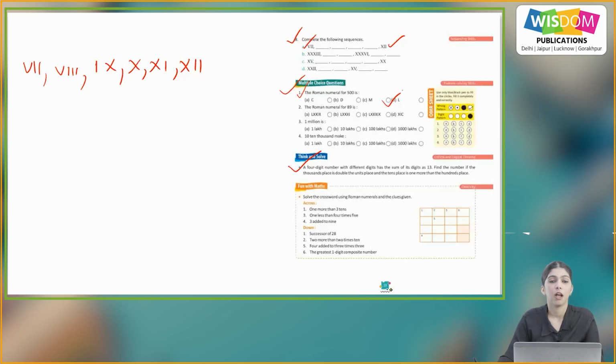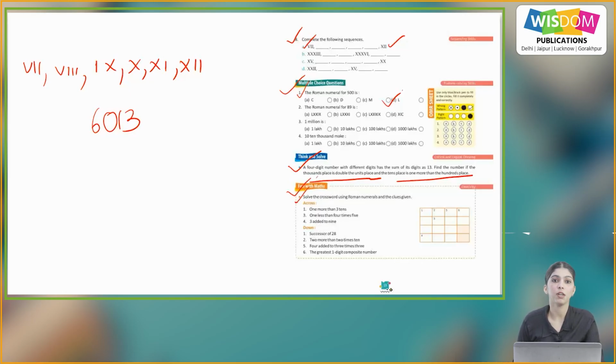Think and solve. A 4-digit number with different digits has the sum of its digits as 13. Find the number if the thousands place is double the units place and the tens place is more than the hundreds place. So that number is 6013.